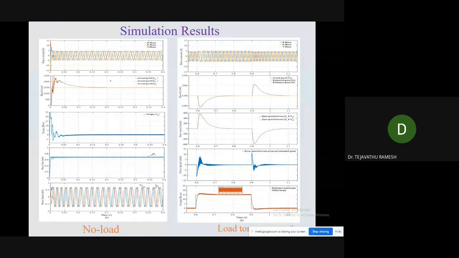And we have operated a PMSM motor at 1500 RPM with the direct torque control method, but found a little bit high errors here. Because we are getting this error, I will tell you a little bit later on. Meanwhile, remember this: here we will get a little bit more error in the torque at the same time, and it will take a little more time to settle to the reference speed. We have given 1500 RPM, but there is an overshoot here. So it takes some time to settle to the reference speed.